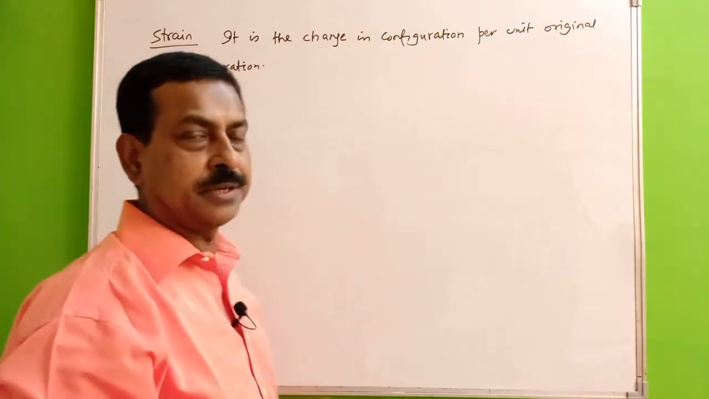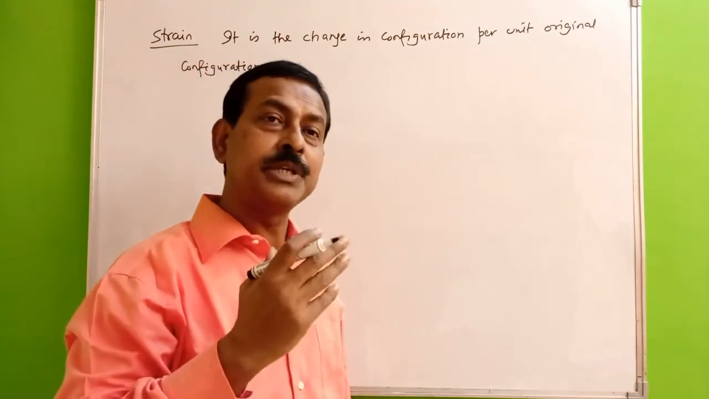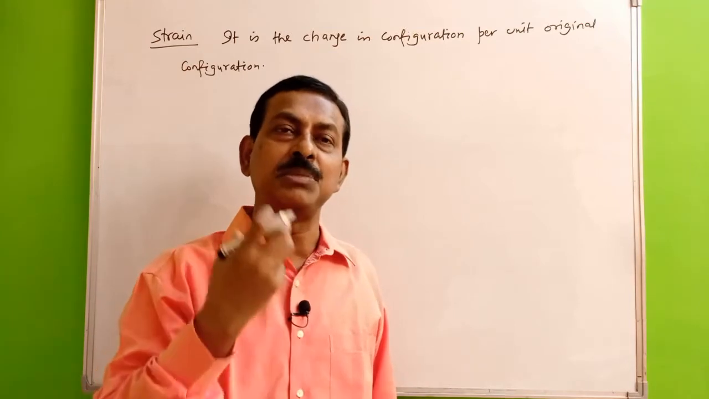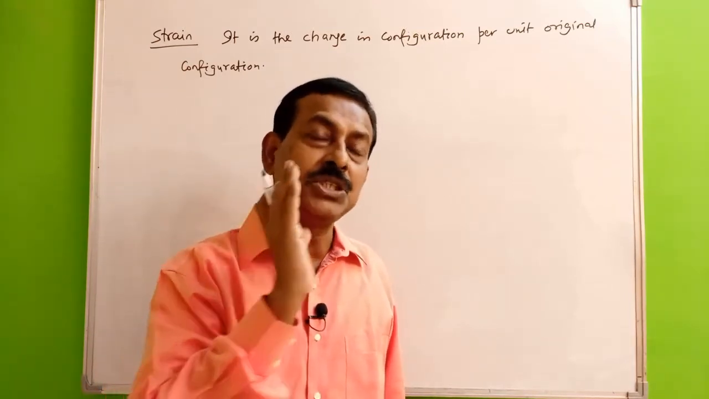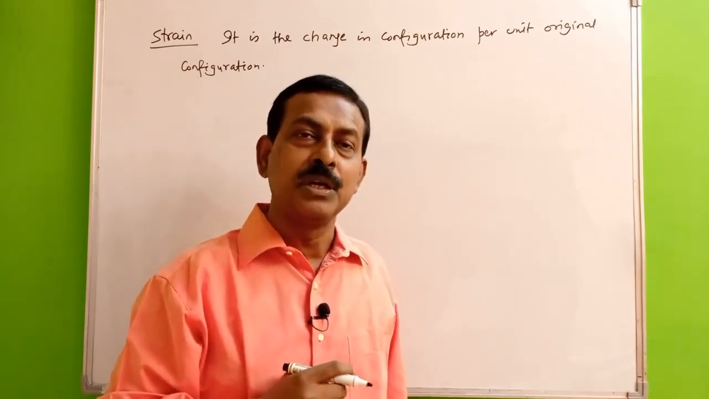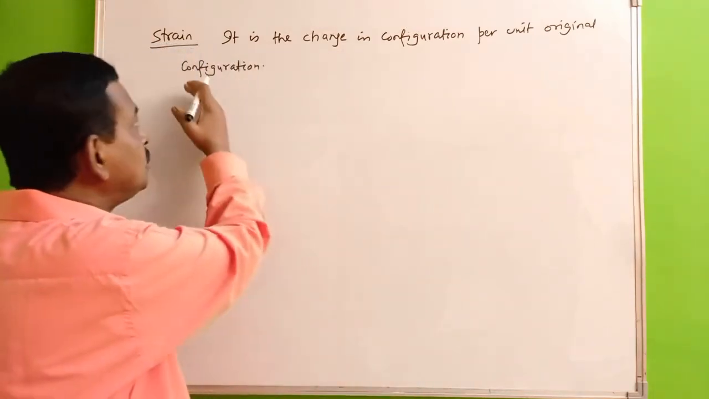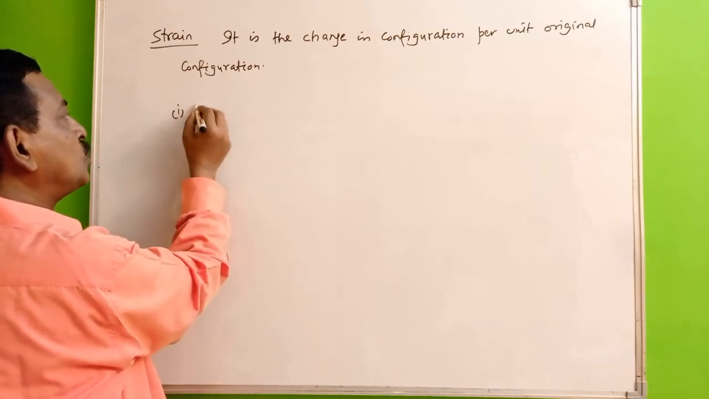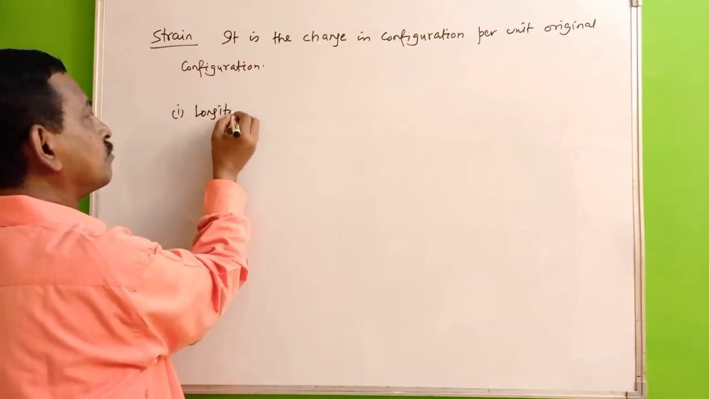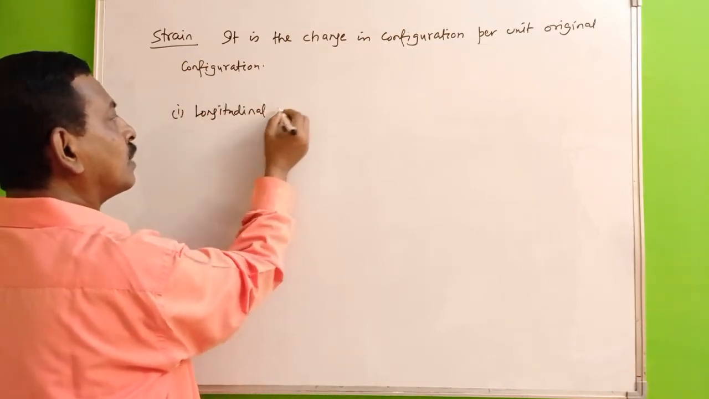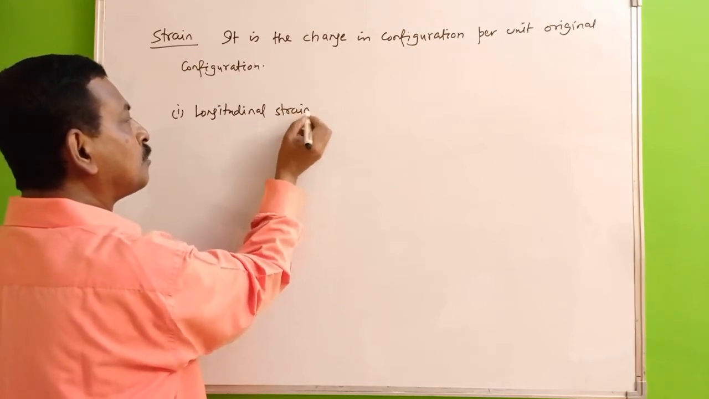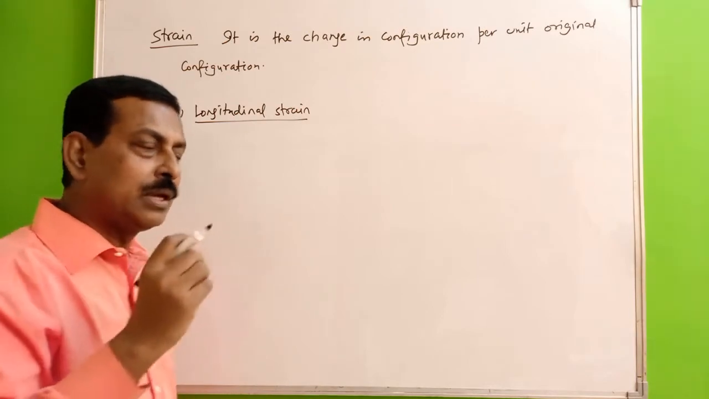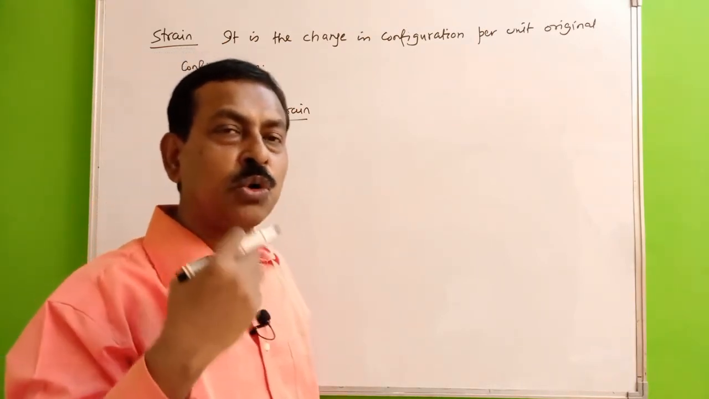So that is your strain. Now, as the configurational change may be of different types, it may be a change in the length, it may be the change in the volume, it may be the change in the orientation of the body. So accordingly, this strain is also of different types. Like the first one is longitudinal strain. It is basically change in length per unit original length.